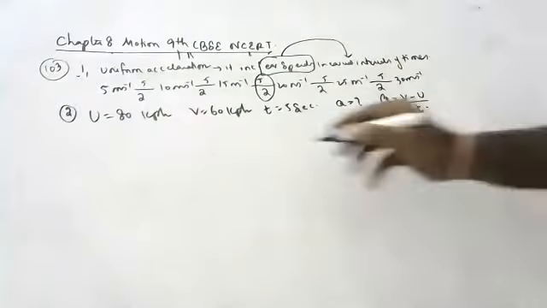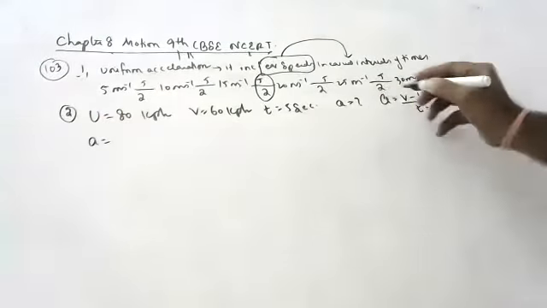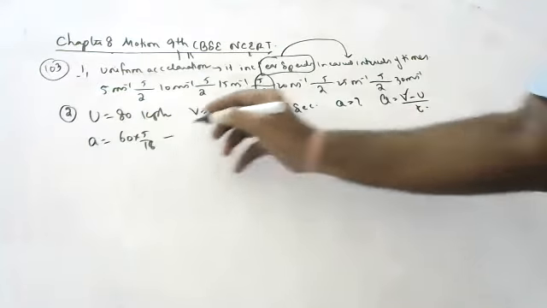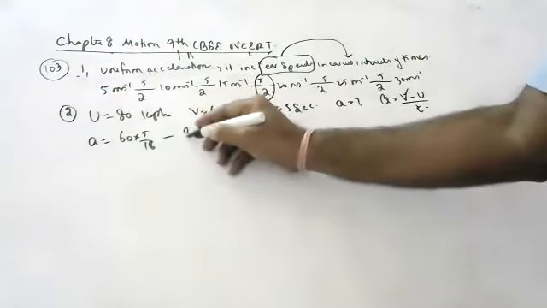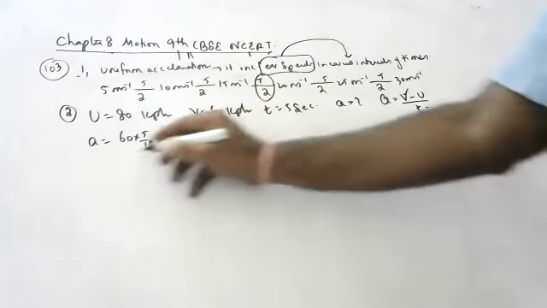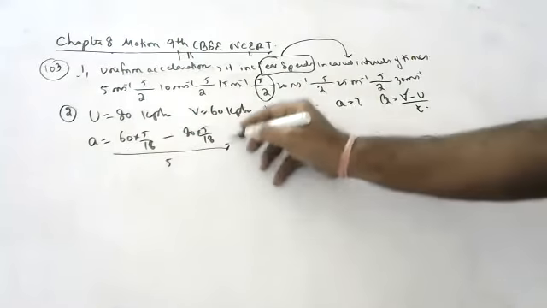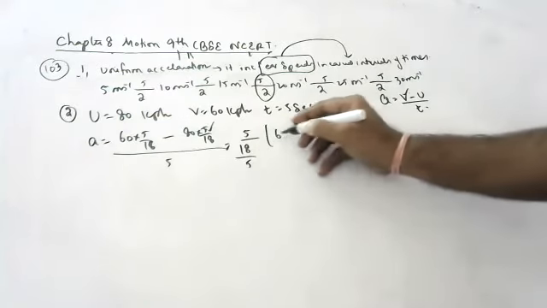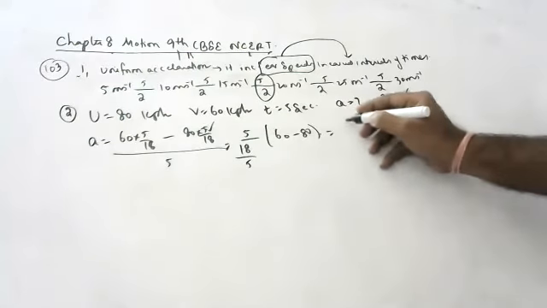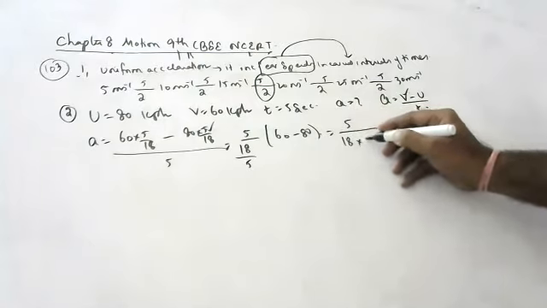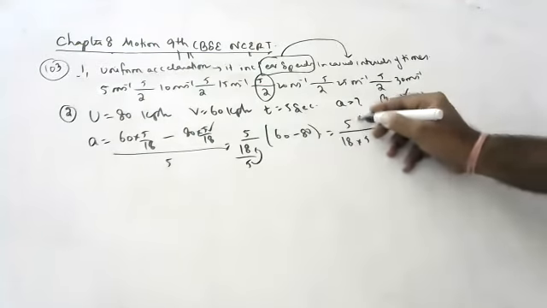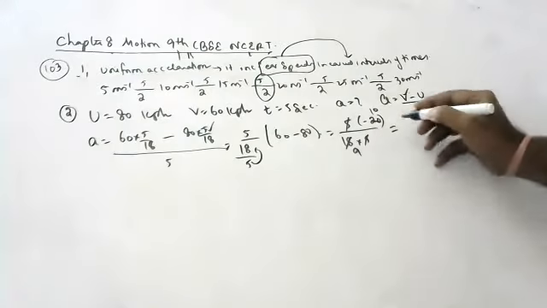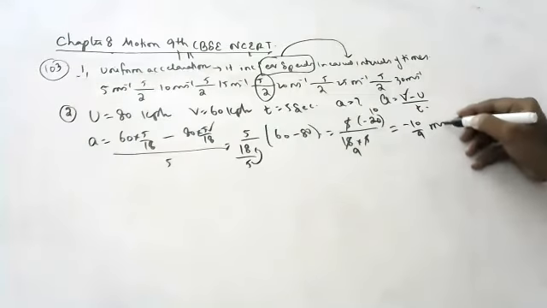So what is A, children? A is equal to, please see here, V is 60 into 5 by 18, and U is 80 into 5 by 18, divided by 5. Please take 5 by 18 common. So 60 minus 80, 5 by 18 into 5, that is minus 20. So 2 tens are, 2 nines are, minus 10 by 9 meter per second square.